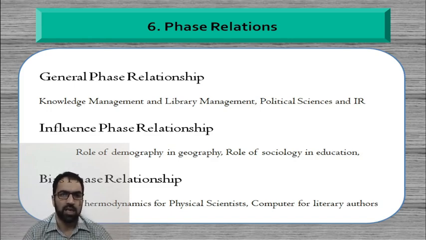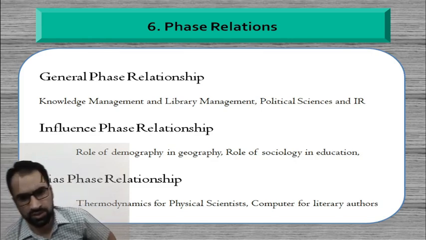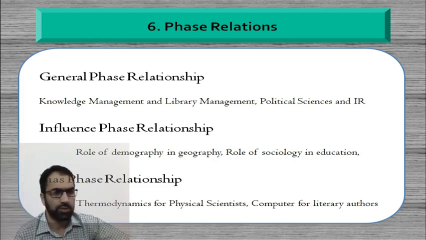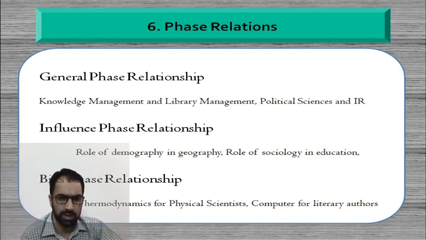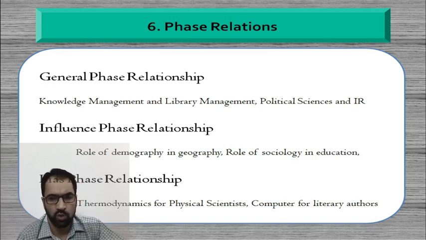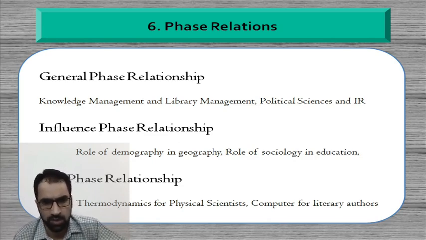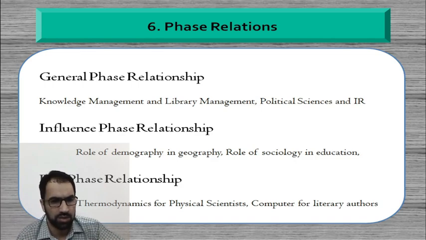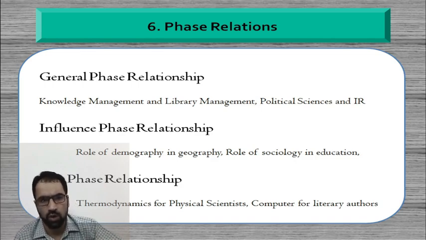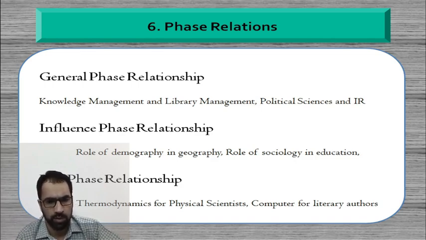So there are six categories of peer relationships. The first one is general peer relationship. A kind of relationship where it is specifically not mentioned what is going to exist between two subjects. Like we talk of knowledge management and library management. A general kind of relationship between the two subjects can occur in a document. Political science and international relations. In a similar manner, there can be other examples whereby two basic subjects have a general peer relationship.